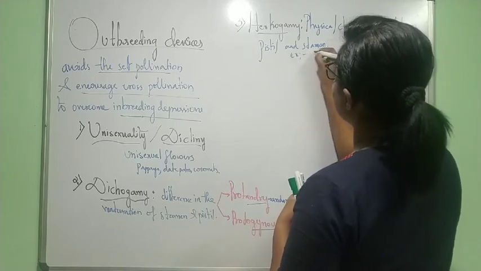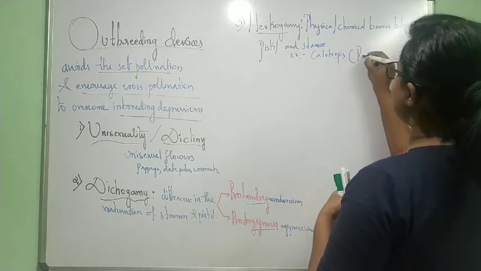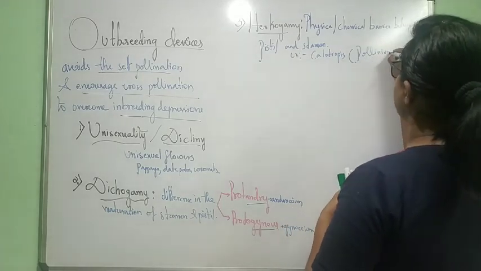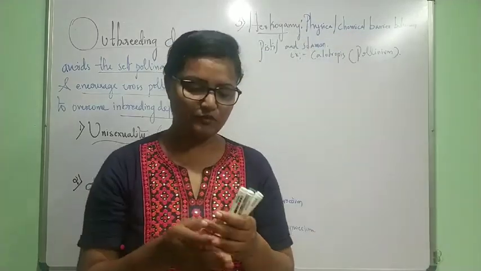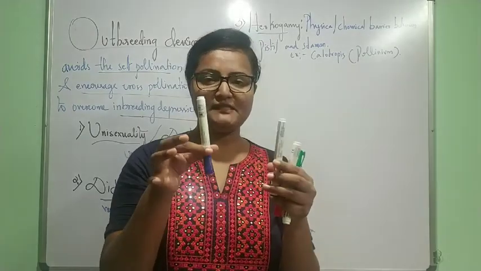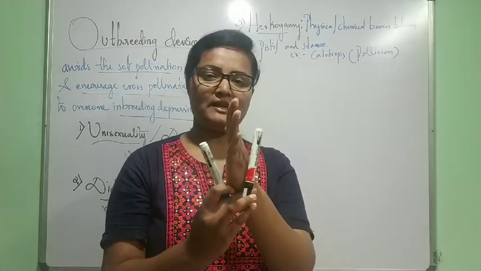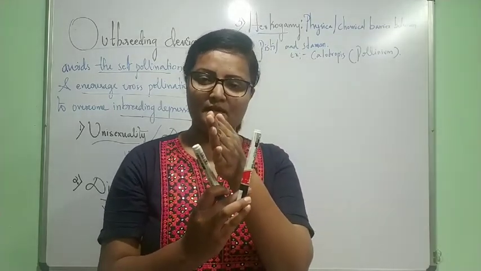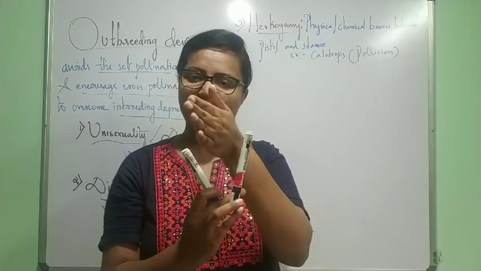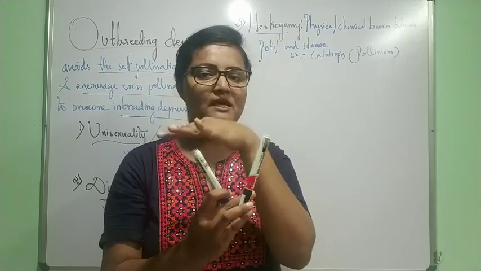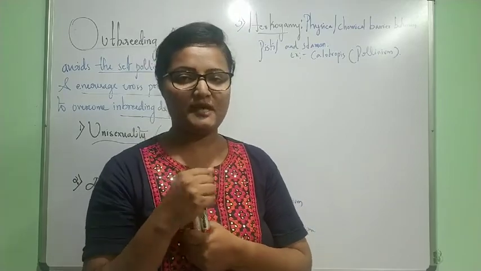A beautiful example for this is Calotropis. The barrier is pollinium. So there will be a barrier, like a wall. Just imagine this is a pistil and this is stamen. Between these two there will be a barrier like this. If there is a barrier, there is no transfer of pollen grain from this anther to the stigma. So they can avoid self pollination as much as possible. That is called hercogamy.